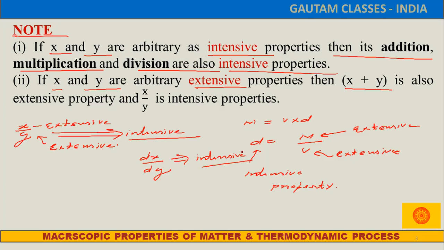And look, intensive properties are non-additive. That means we cannot add intensive properties. But what about our extensive property? Extensive property is additive. We can add them.